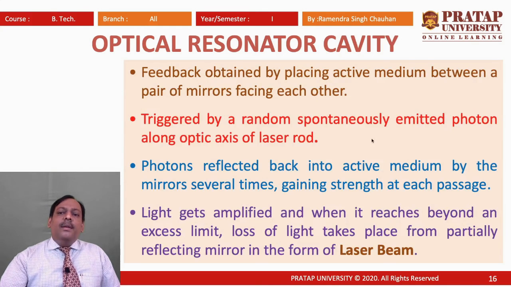So a feedback is generated, and as these photons oscillate again and again in the medium, they create stimulated emission. But we also know that the first photon was created by random spontaneous emission.